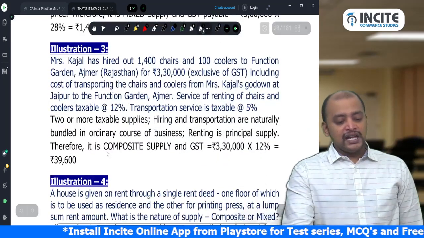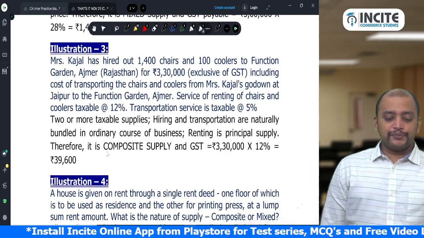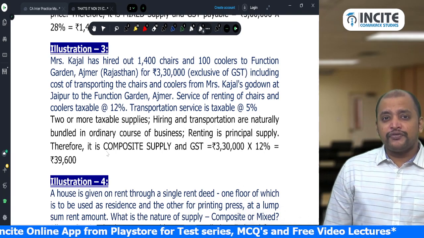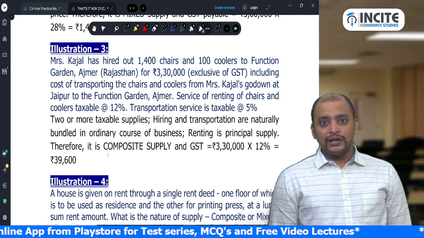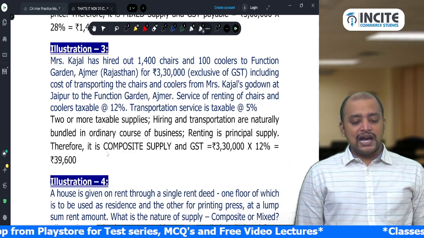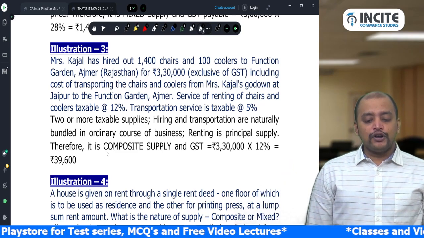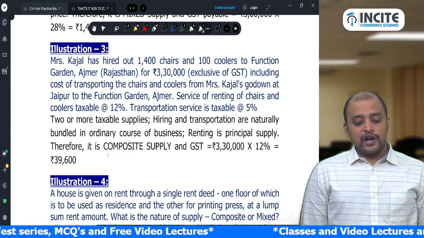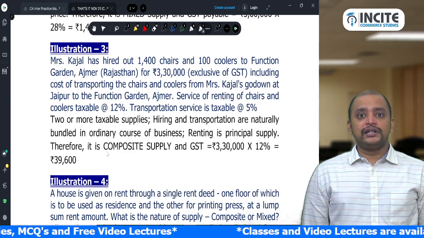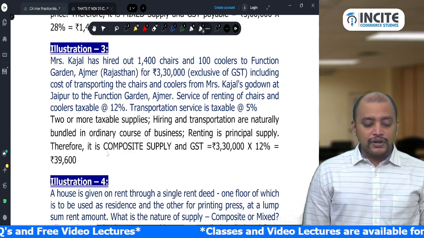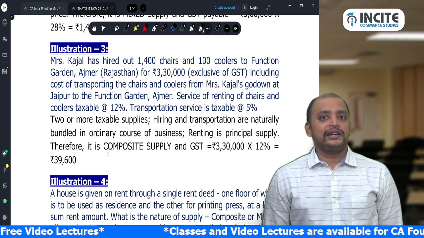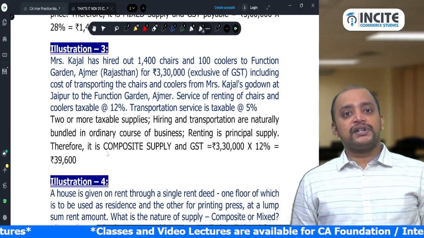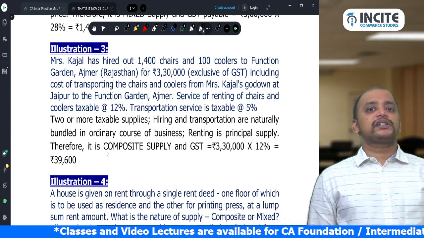1,40,000. Then illustration 3. Mrs. Kajal has hired out 1,400 chairs and 100 coolers to a function garden in Ajmer, Rajasthan for rupees 3,30,000 exclusive of GST, including cost of transporting the chairs and coolers from Mrs. Kajal's godown at Jaipur to the function garden. So the service of renting of chairs and coolers is 12%, transportation service is 5%.